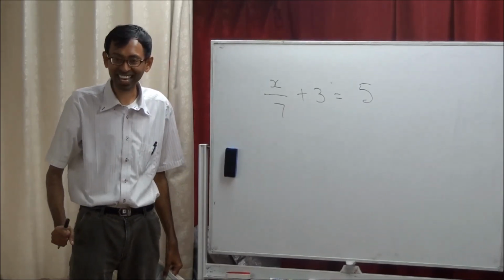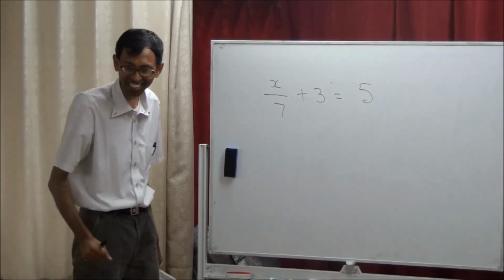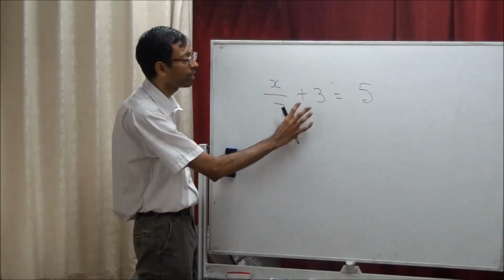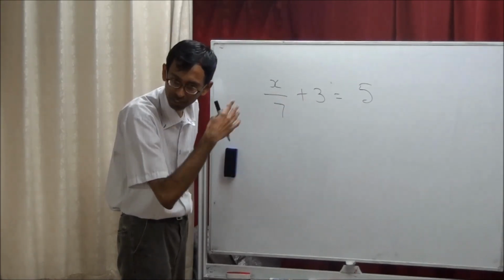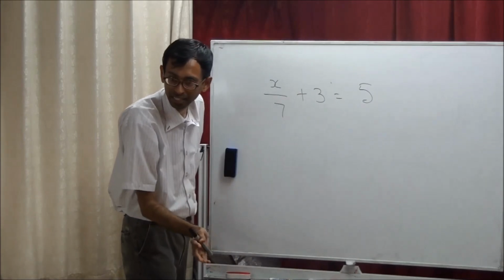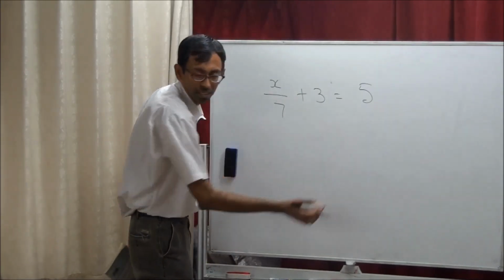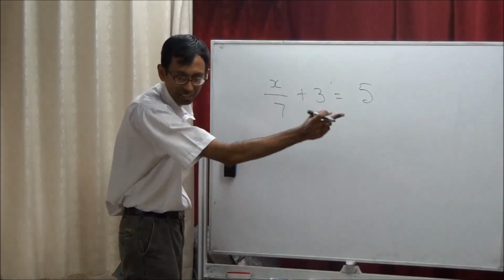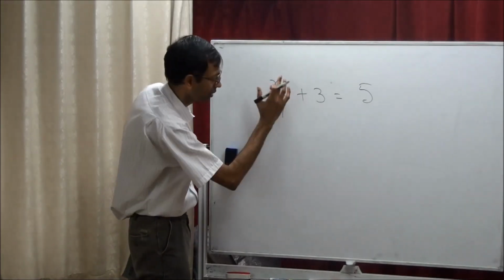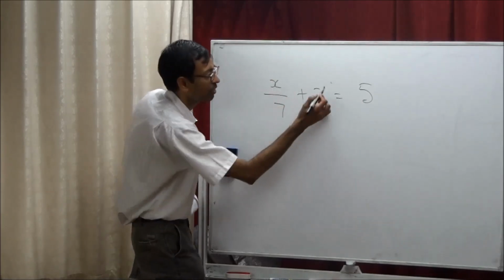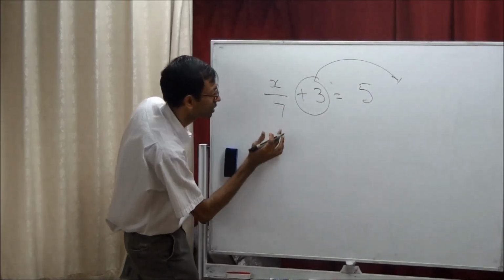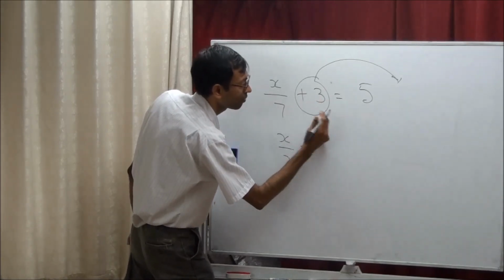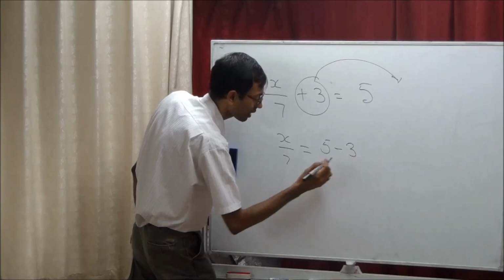Claps to Selvi. Sai, you also got it? First you have to take away what? Whatever is in the plus or minus, you first take it away to the other side. This plus 3 goes here and becomes minus 3. This part remains first: X by 7 equals 5 minus 3. That is 2.